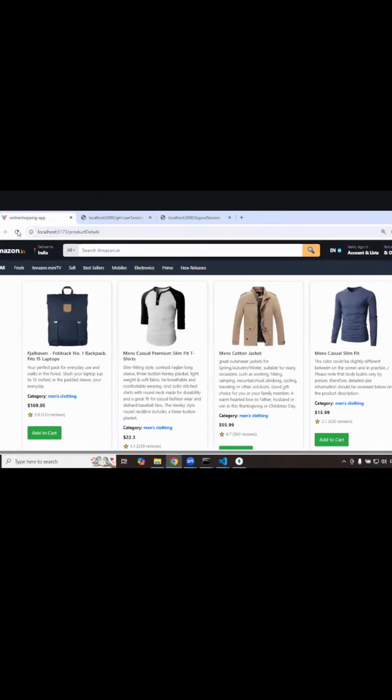Now I come back here. If I reload this, you see the session is no more. In this case, when I reload this product details page, why are you showing the product details? You should not show the product details. Instead, you need to take me back to the home page, isn't it? It has to be redirected to the home page so that the user will do a login once again.